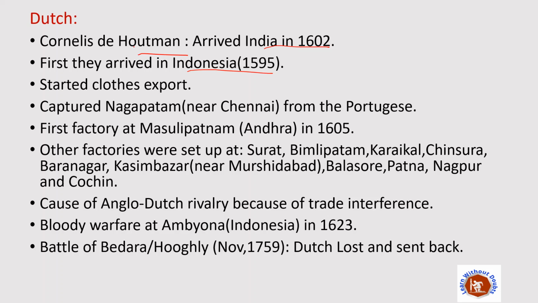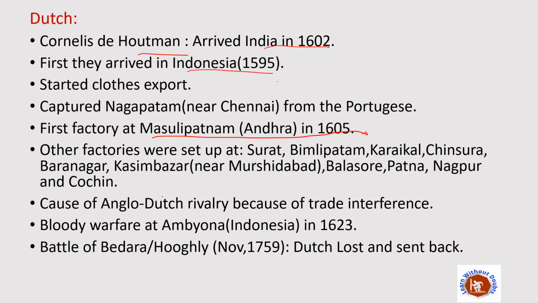After that, once they entered India, they fought a war with the Portuguese and captured Nagapattam. Nagapattam is a place near Chennai. They captured Nagapattam from the Portuguese, and after that they established their first factory at Masulipatnam, in Andhra, in 1605. Other factories were set up at Surat, Bimlipattam, Karaikal, Chinnusura, Baranagar, Kasim Bazar near Murshidabad, Balasore, Patna, Nagpur and Cochin.